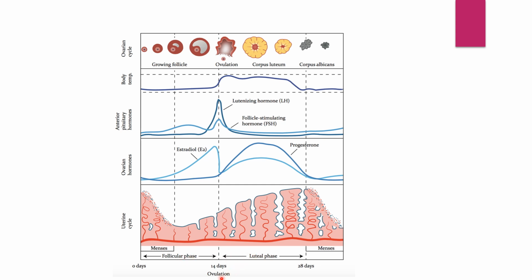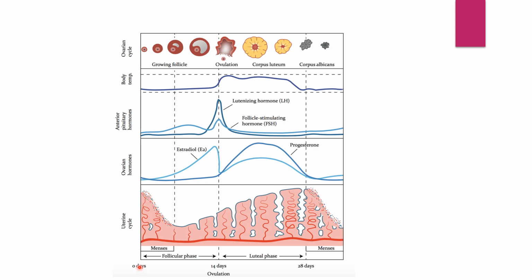Third is the ovulatory phase, and the fourth one is the luteal phase or secretory phase. Here there are some days given: 0 days, that is the start of the menstrual cycle, 14 days, then 28 days. It's a 28-day cycle. After 28 days, the next cycle starts. The next menstruation begins.